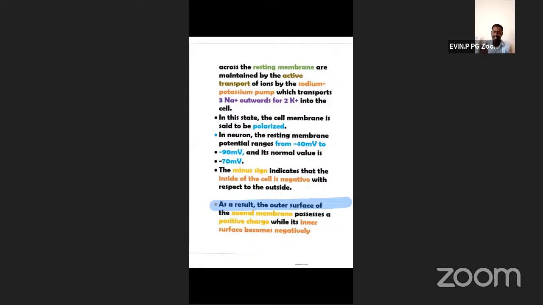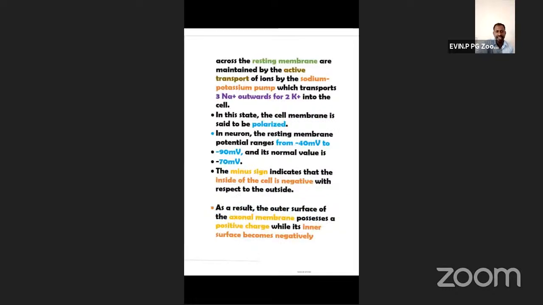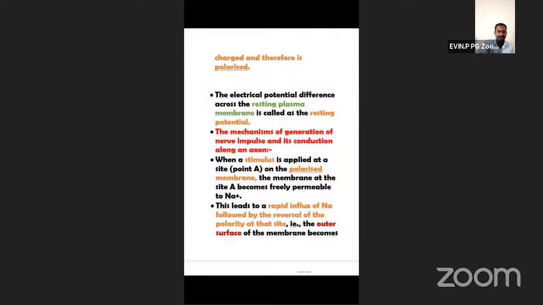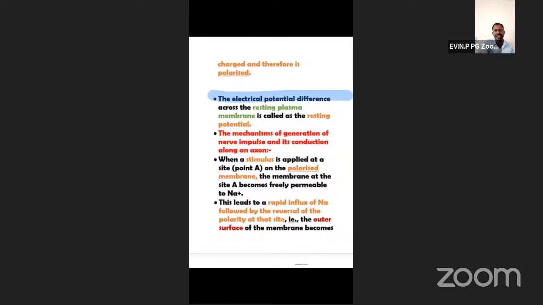Likewise, outside of the axon membrane, negative ions will be there, but the concentration will be low. So the outer surface of the axonal membrane possesses a positive charge, while the inner surface becomes negatively charged. Now the electrical potential difference across the resting plasma membrane is called